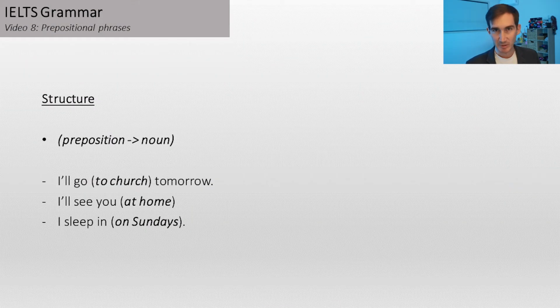So what exactly is a prepositional phrase? Well, it's basically a structure that starts with a preposition and goes through to a noun. That's pretty much all it is. So here are a few examples. I'll go to church tomorrow. In this case, to is the preposition, church is the noun. Notice it's not to plus base verb. Church is a noun, so it's not a to plus base verb structure. This is a prepositional phrase structure.